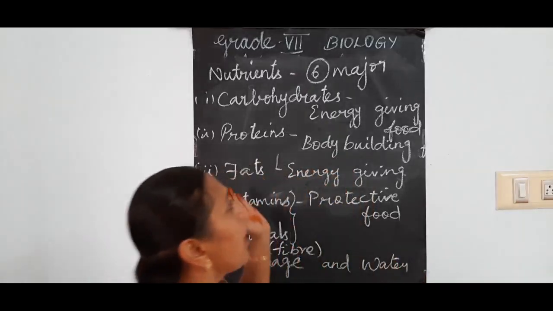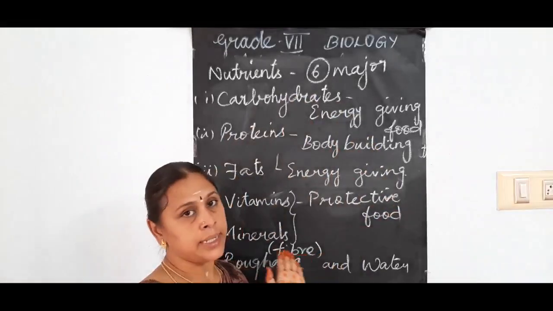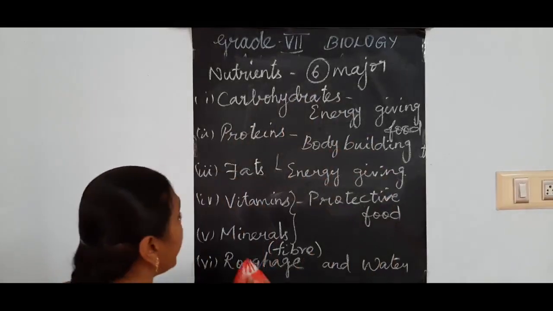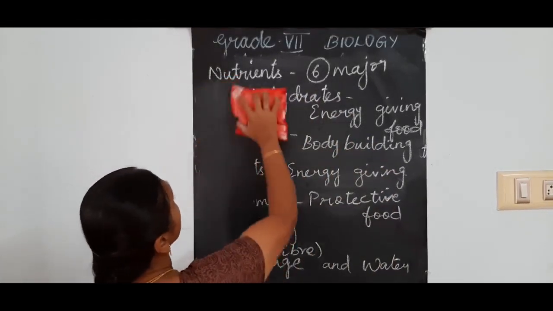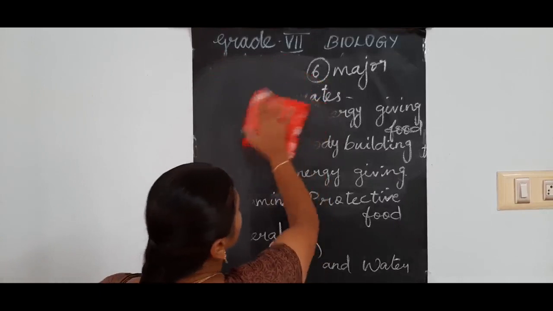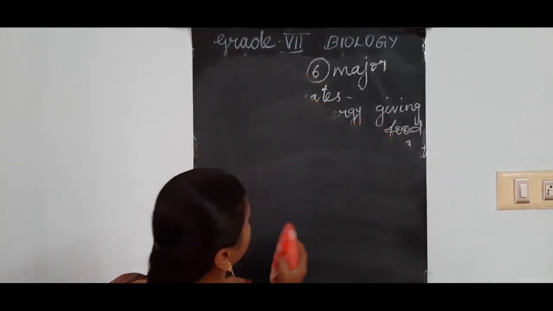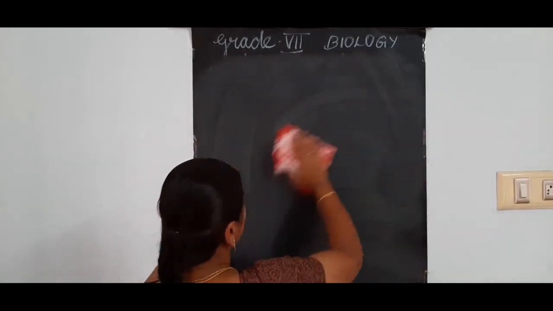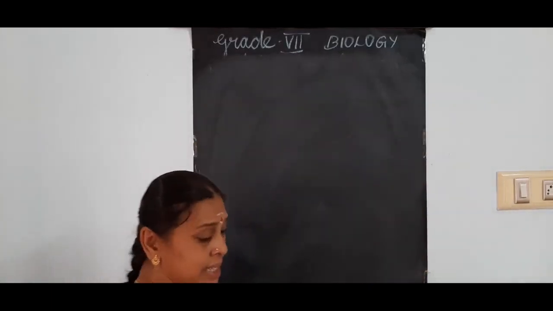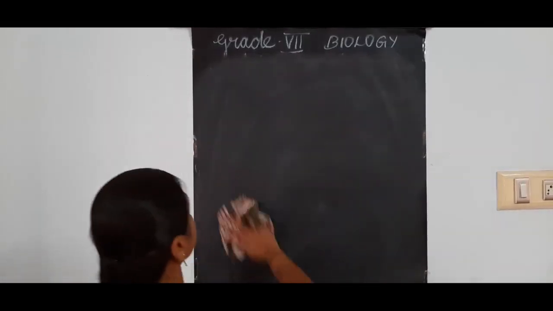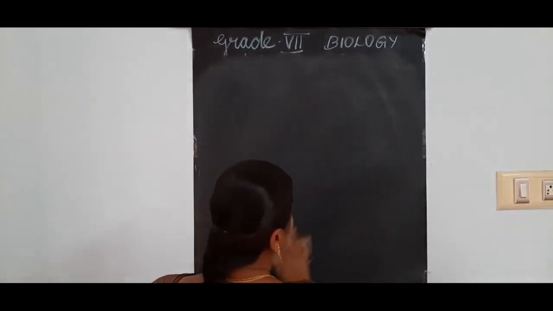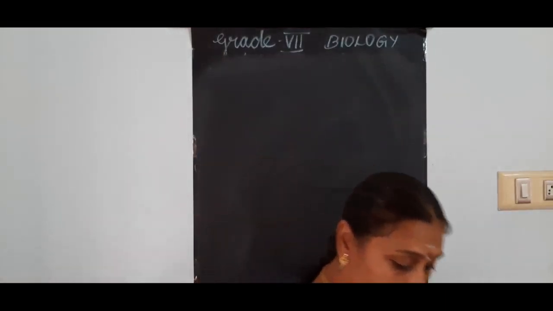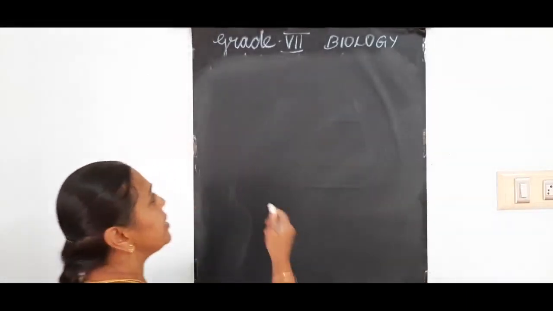So all these are very important nutrients in our body. They help our body in various ways. Okay, now if these nutrients are present in the food, it is not in the same way. That means nutrients are available in different forms in our food items.